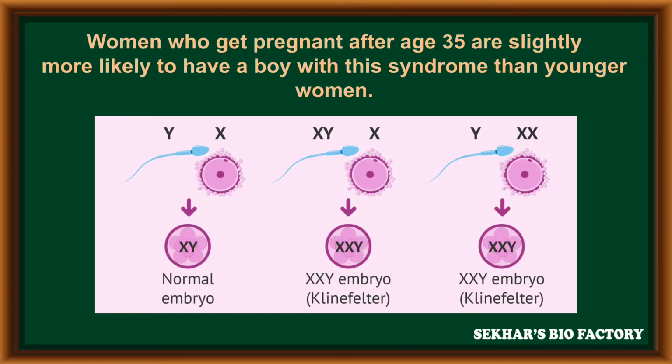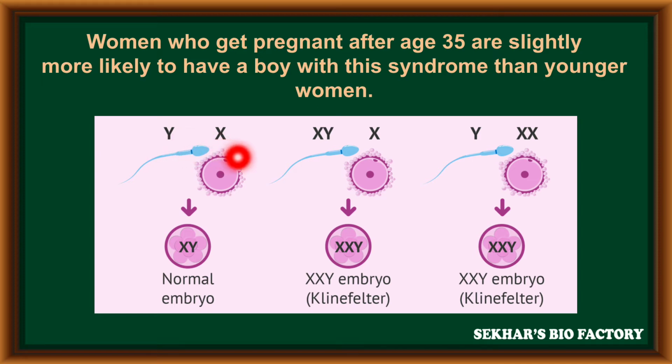Women who get pregnant after the age of 35 are slightly more likely to have a boy with this syndrome than younger women. Normally the embryo gets the XY condition if the sperm has a Y chromosome and the egg has an X chromosome.